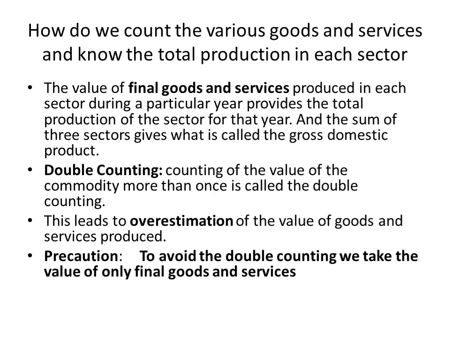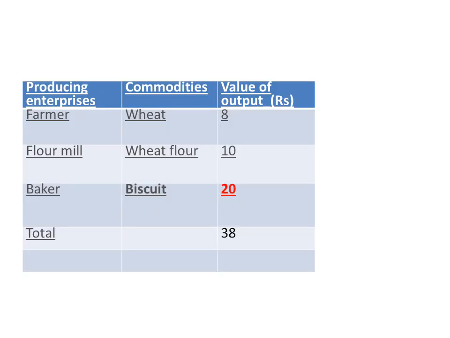Why do we avoid double counting? Ask this question of yourself. Because it leads to overestimation of the value of goods and services produced. So it becomes the main precaution to avoid double counting. We take the value of only final goods and services. I will explain it with the help of a simple example.